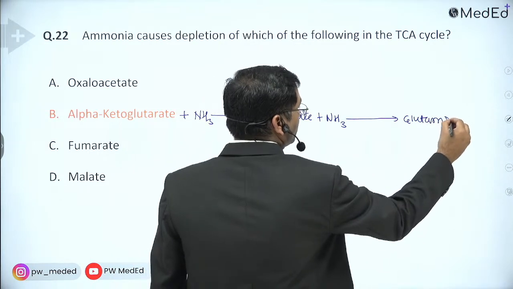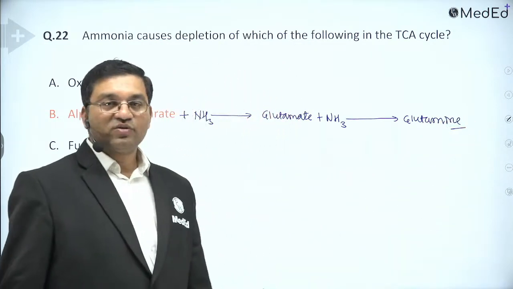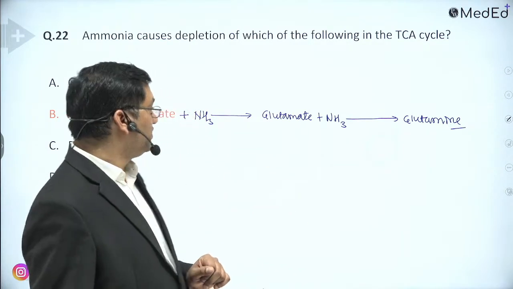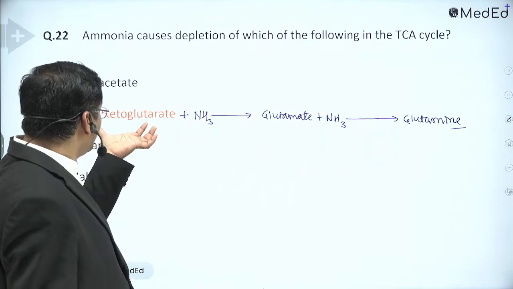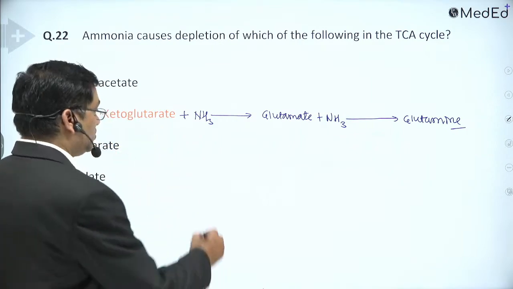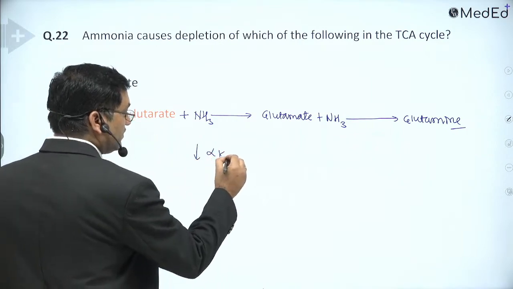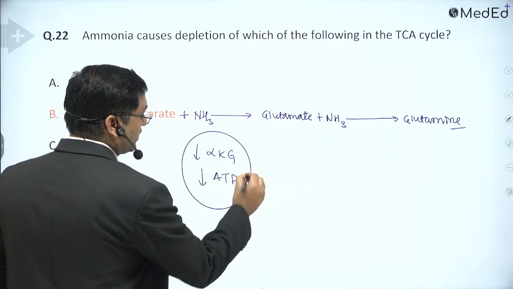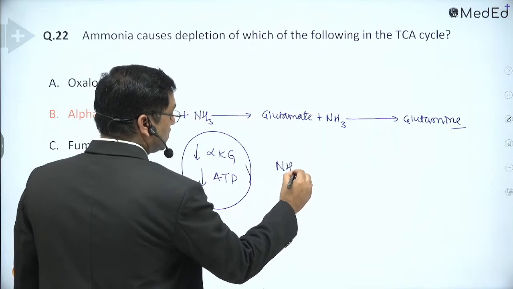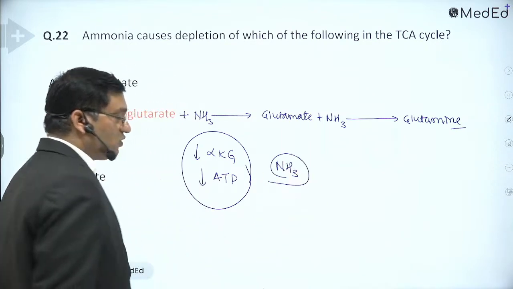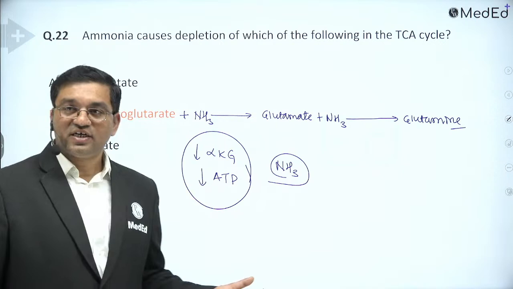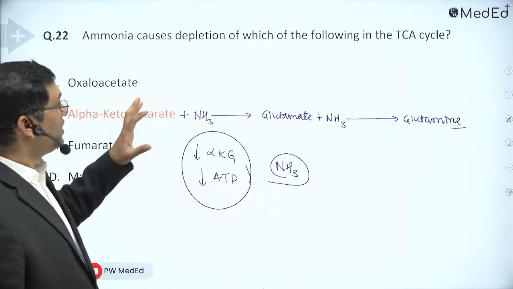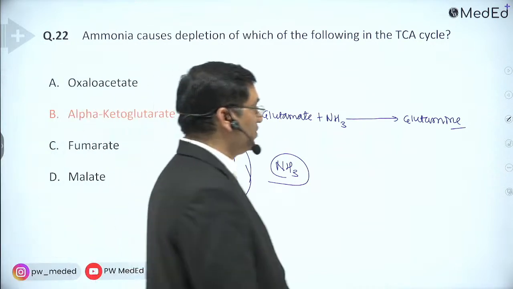Glutamine is the transport form of ammonia from the brain and intestine, while from the muscle it is in the form of alanine. So it depletes the alpha ketoglutarate level. A decrease in the alpha ketoglutarate level decreases the ATP synthesis and causes toxic effect. So ammonia is toxic to the brain because it depletes the alpha ketoglutarate level, which is important for ATP synthesis. That's why ammonia is toxic to the brain.